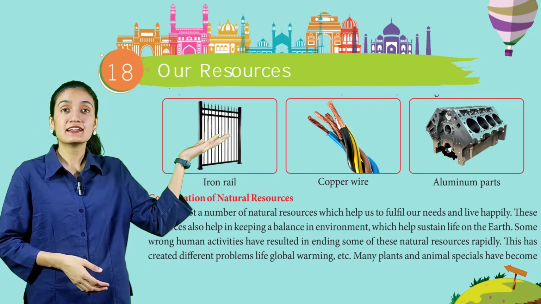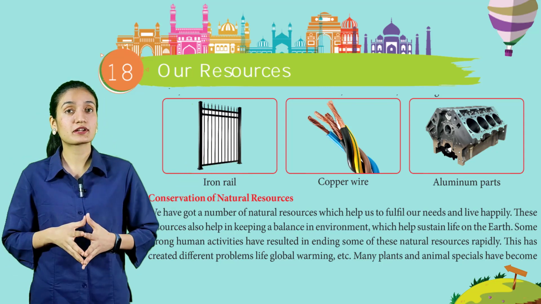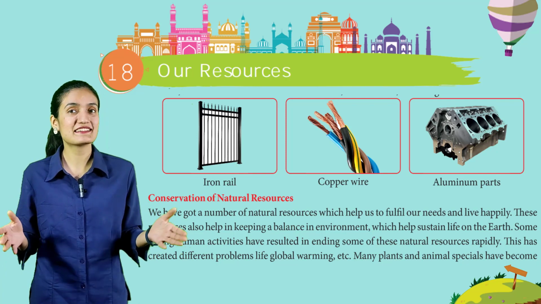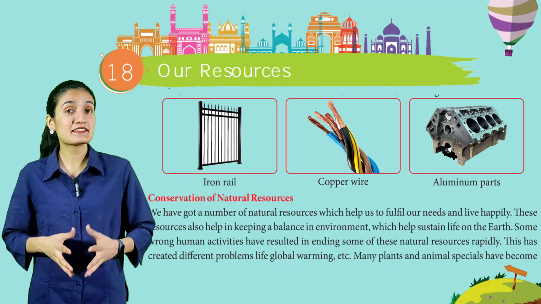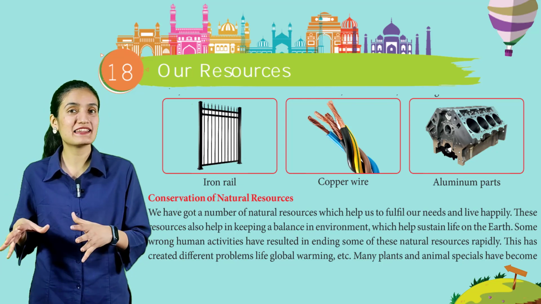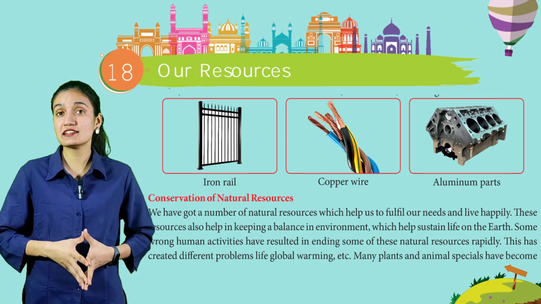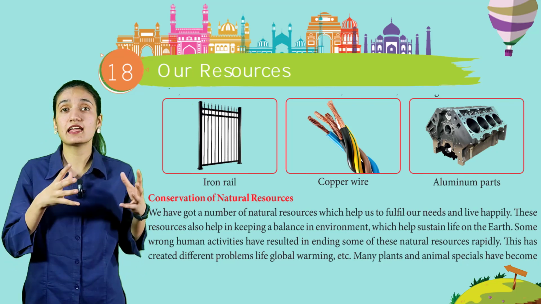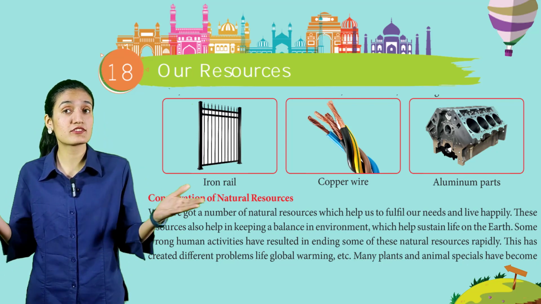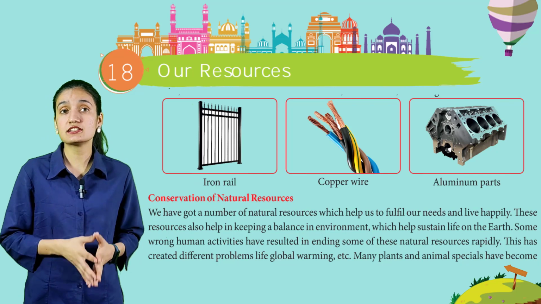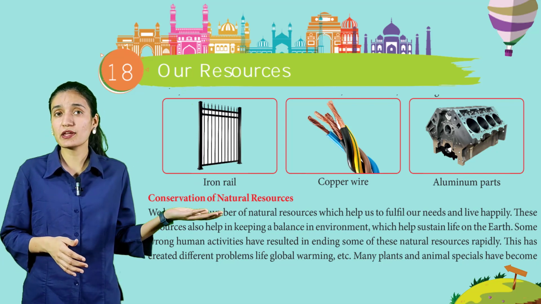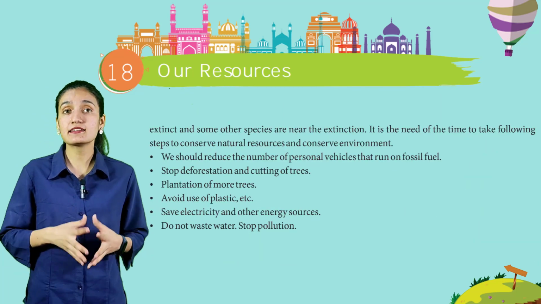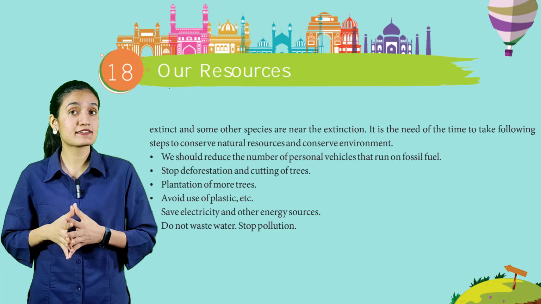Now, next is conservation of natural resources. We have got a number of natural resources which help us to fulfill our needs and live happily. These resources also help in keeping a balance in the environment, which helps sustain life on Earth. Some wrong human activities have resulted in ending some of these natural resources rapidly. This has created different problems like global warming, etc. Many plant and animal species have become extinct and some other species are near extinction.